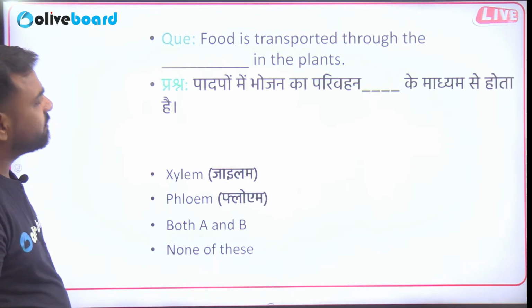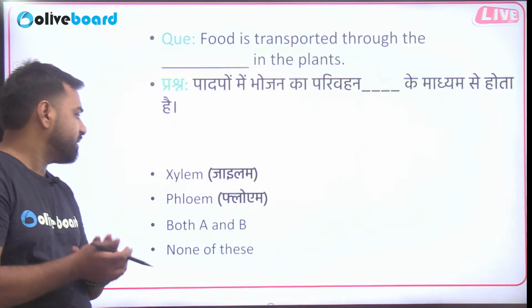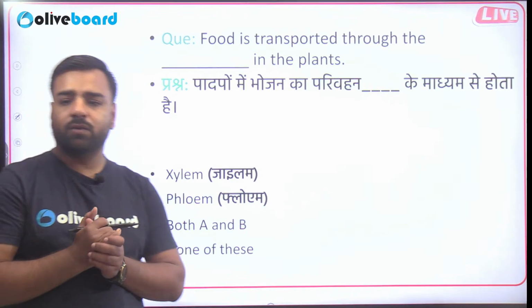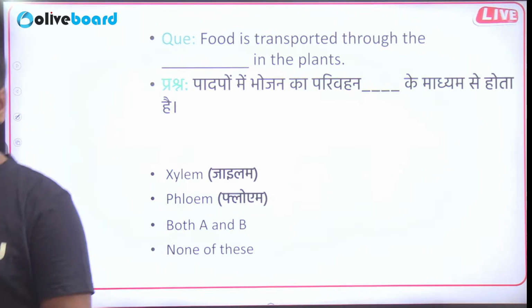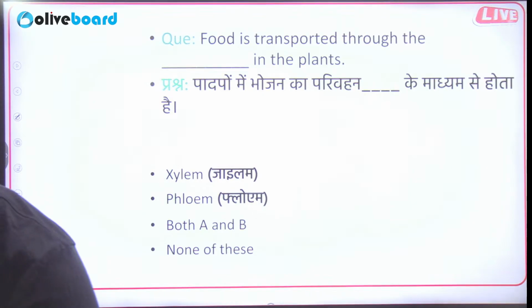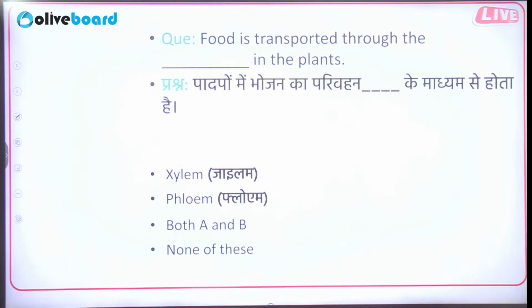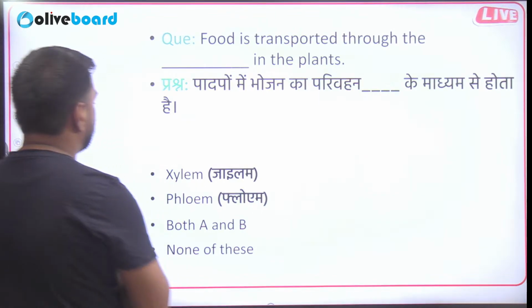we have: food is transported through dash in the plants. So is it xylem or phloem? Food transportation, guys. What do you think? What should be the correct answer for the same? Yeah, that's true. So food is transported through the dash in the plants. Is it xylem or phloem?